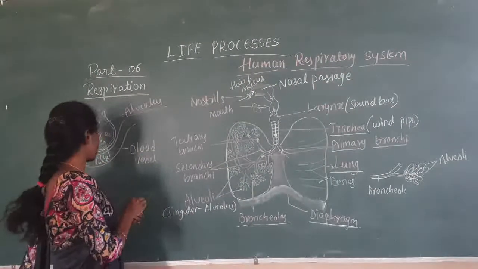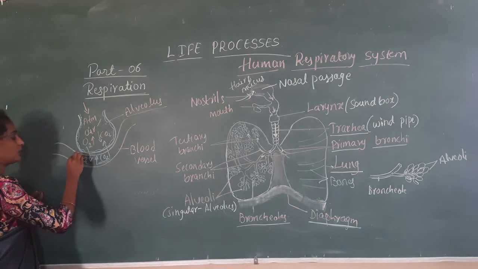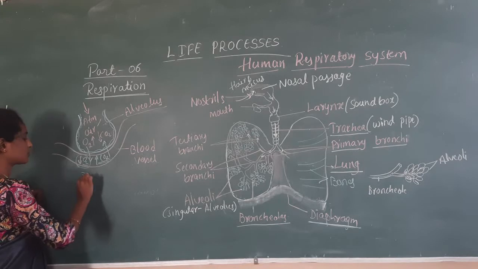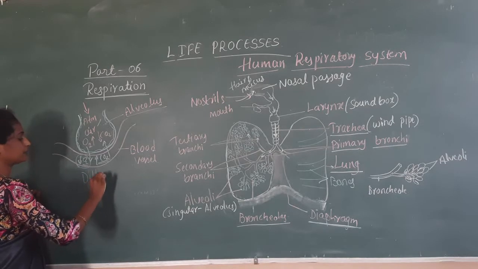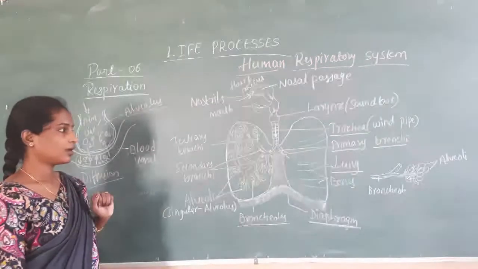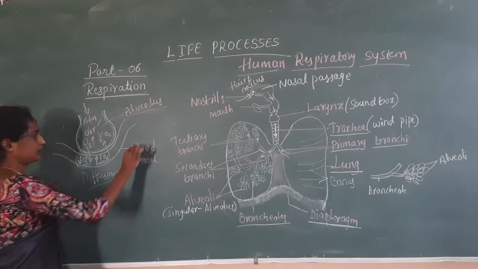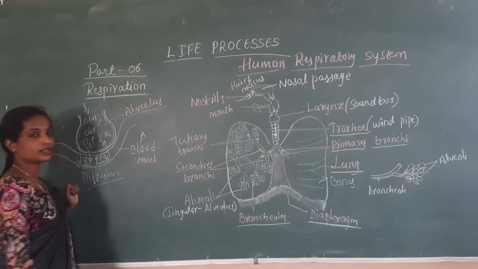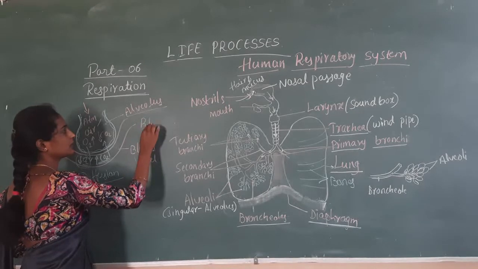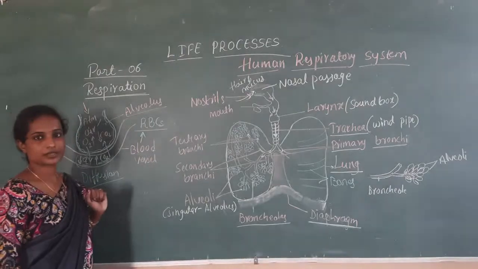To supply the oxygen to all the body parts, the diffusion process will not succeed. So human beings have different blood components in their blood. In that you may see the RBCs, red blood corpuscles.